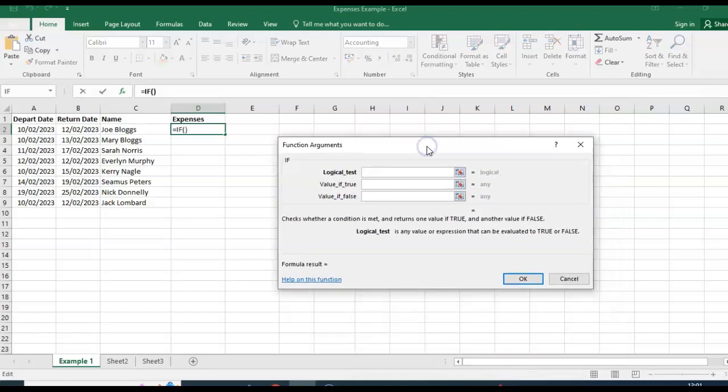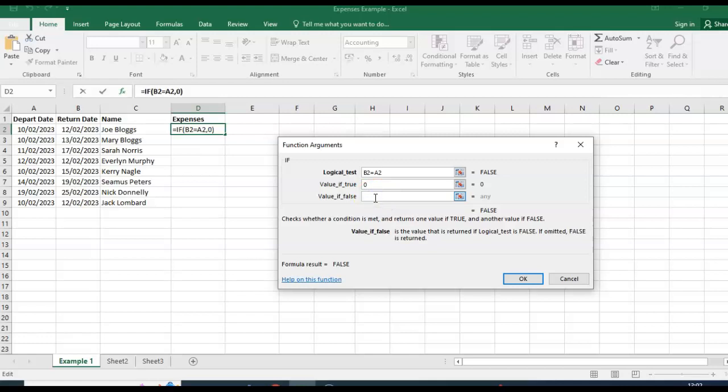Okay, so the first part there: if the return date is equal to the depart date, then there are no overnight expenses. So if the return date, so if B2 is equal to, so the equal symbol, the depart date, so A2, then there are no overnight expenses. So if that's true, they're going to get no overnight expenses, so we're just going to pop in 0. Okay, so that's the first part.